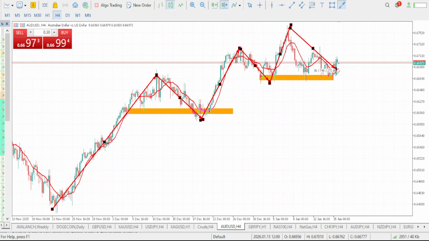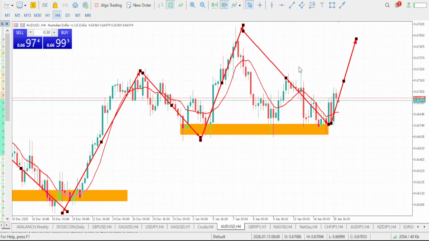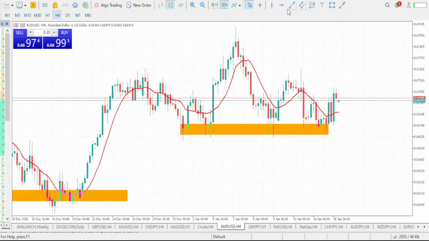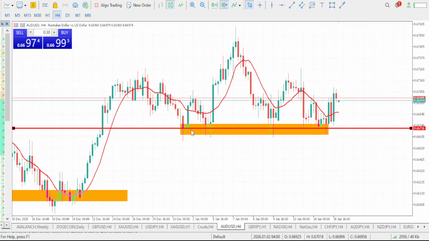So with this higher low, we should be expecting AUDUSD to give us another bullish move that will eventually give us a new higher high. Now, when you take a look at it on the hour time frame, this is a major rejection zone that the market is rejecting from, which is the support level. First rejection was made here, then the second rejection was made here. This is the third rejection, and now we are in the fourth and fifth rejection phase, right? So that is to tell you that a bullish move for the day is what you should be expecting on AUDUSD.